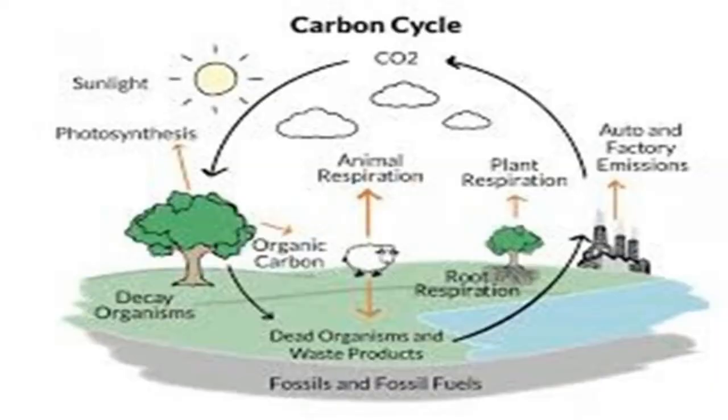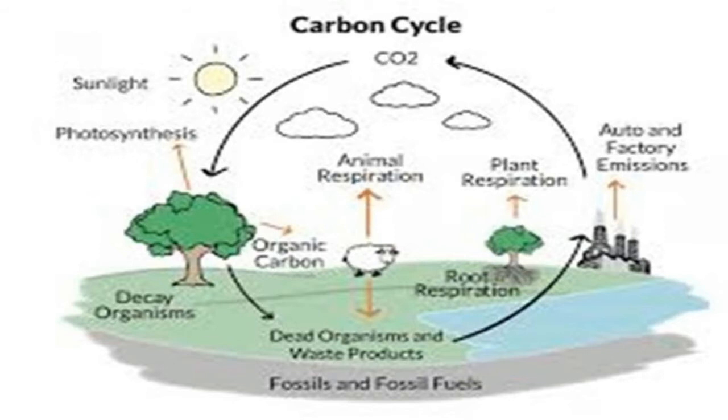The third cycle is the carbon cycle. Carbon exists in various forms on earth. Charcoal, diamond and graphite are the elemental forms of carbon. Combined forms of carbon include carbon monoxide, carbon dioxide and carbonate salts. All living organisms are made up of carbon containing molecules like proteins and nucleic acids.